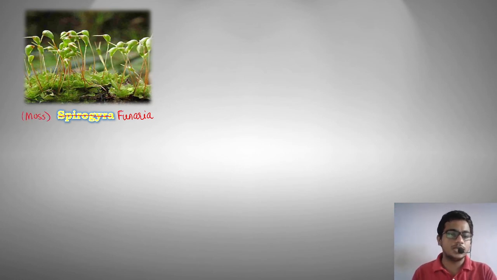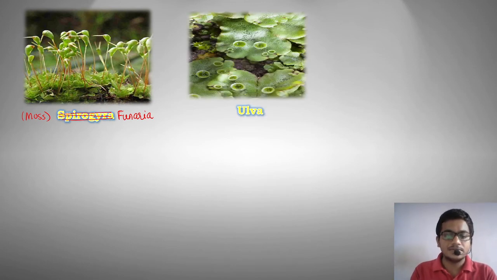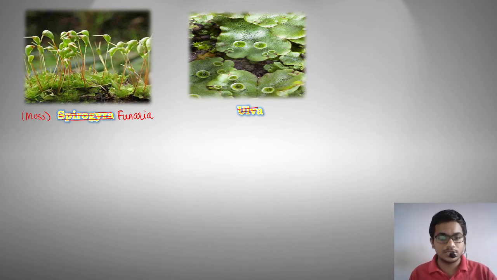Okay. Now examples of Bryophyta. Sorry, it's not Spirogyra, I am extremely sorry. This is a Funaria plant, or what we call moss. You must have studied about moss in the lower standards. This is moss or Funaria. Then we have Ulva. Sorry, this is not Ulva, again extremely sorry. There was a problem in the animation. This particular plant is called Marchantia.